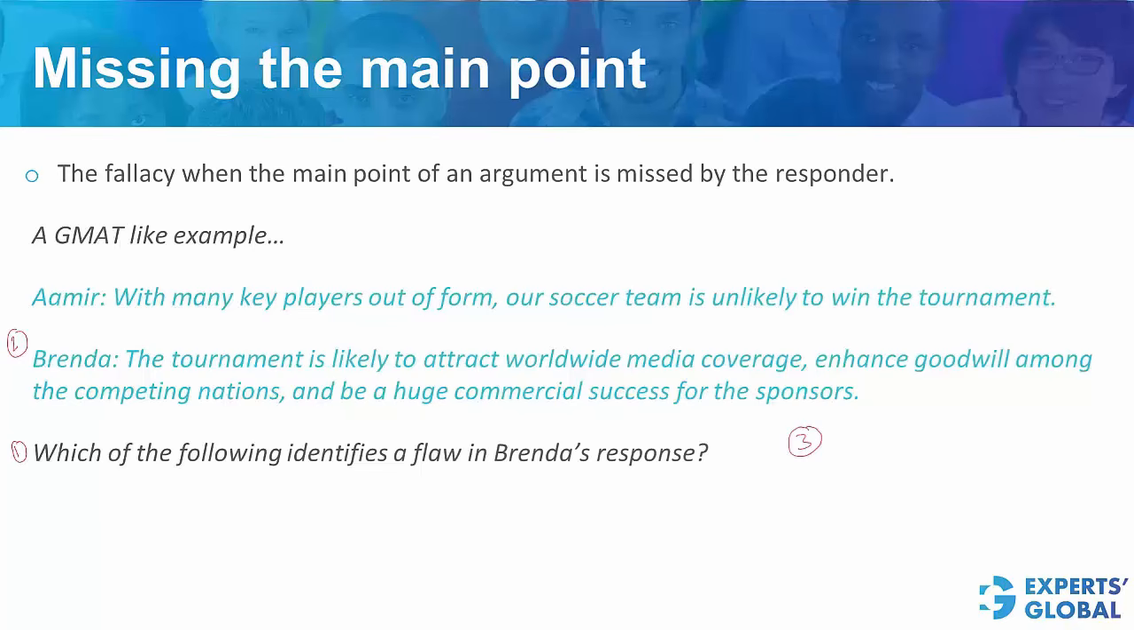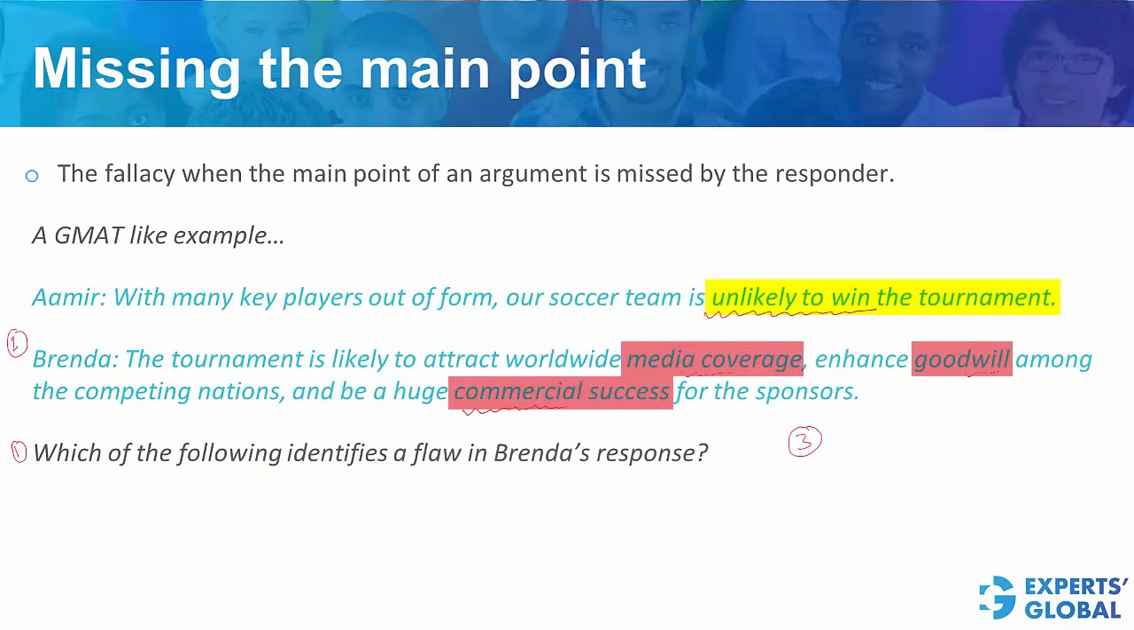See, Amir's concern is that the soccer team is unlikely to win the tournament, whereas Brenda's response is around media coverage, goodwill, and commercial success. She fails to address Amir's main concern, or she misses the main point in Amir's argument. Look at the correct answer choice here. Brenda's response fails to respond to Amir's primary concern. This is the correct answer choice.